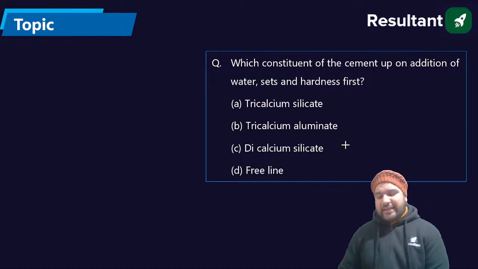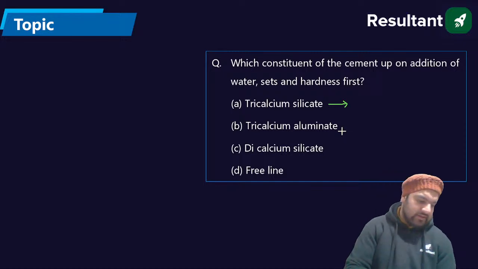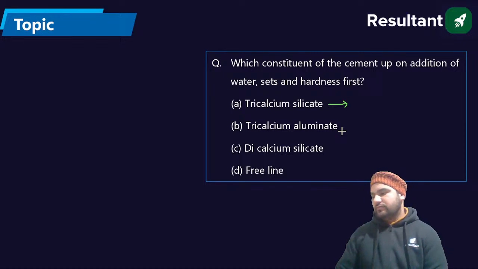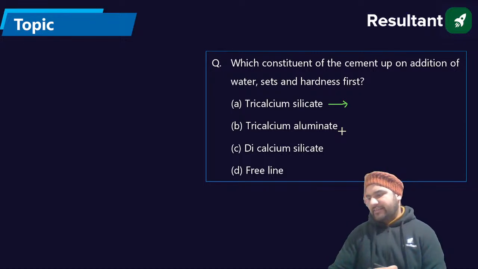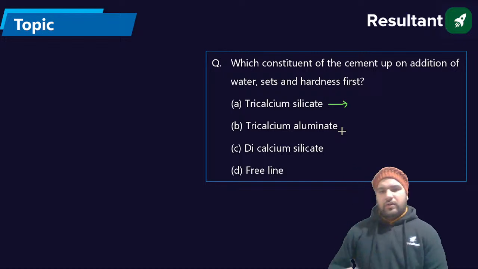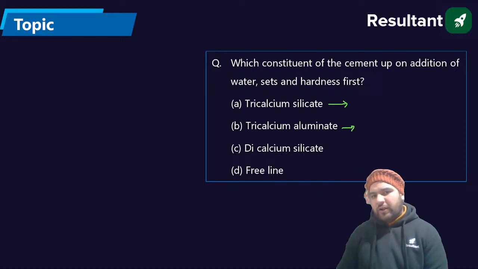If I talk of tricalcium aluminate, it provides the heat of hydration. Also, it undergoes hydration within 24 hours of addition of water. So this will be first to set and harden in the cement. The correct answer is B.